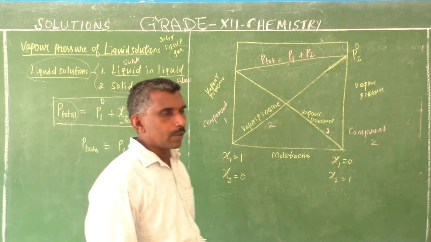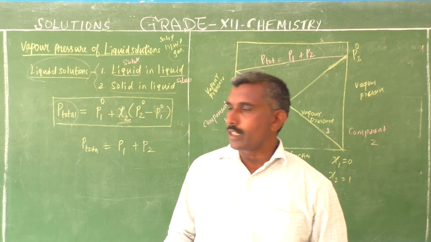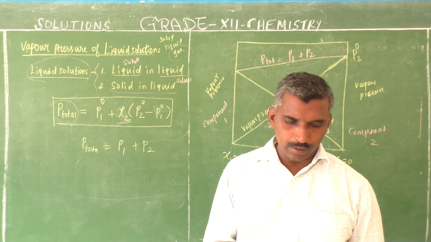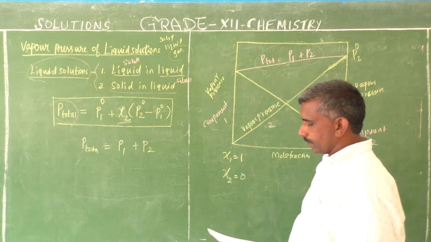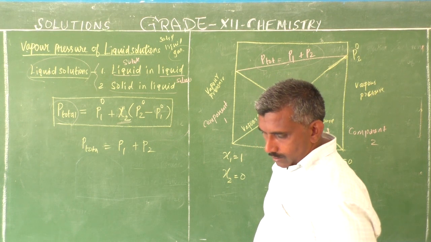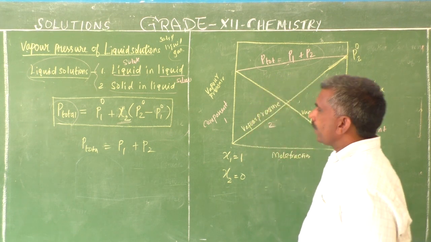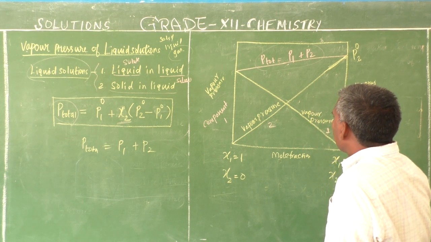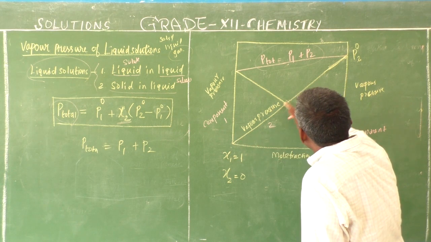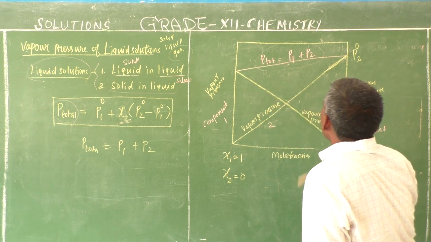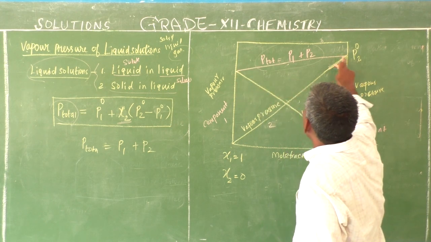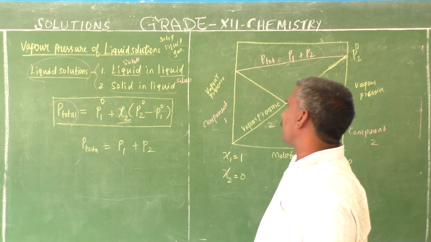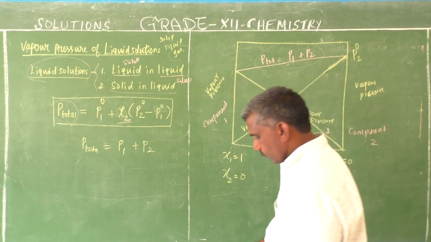Okay, the total pressure over the solution depends on the mole fraction of only one component, not two components. Second, the total vapor pressure over the solution varies linearly with the mole fraction of component 2. That is a linear variation, because it has the form y is equal to mx.